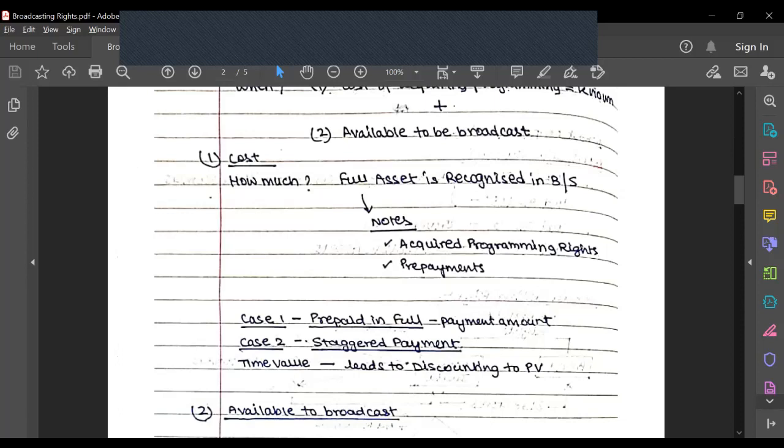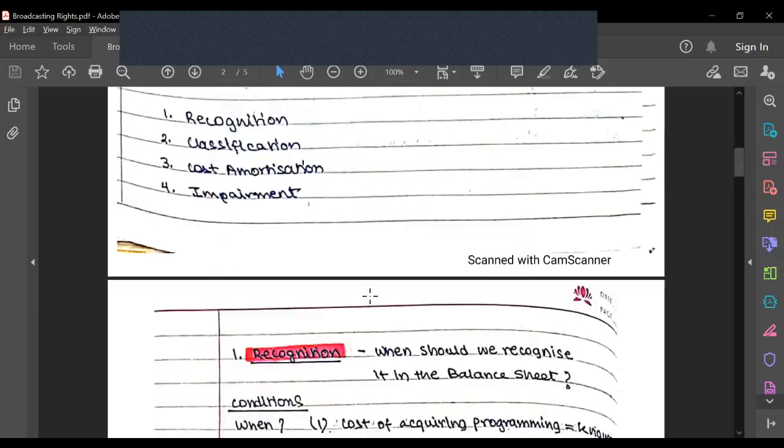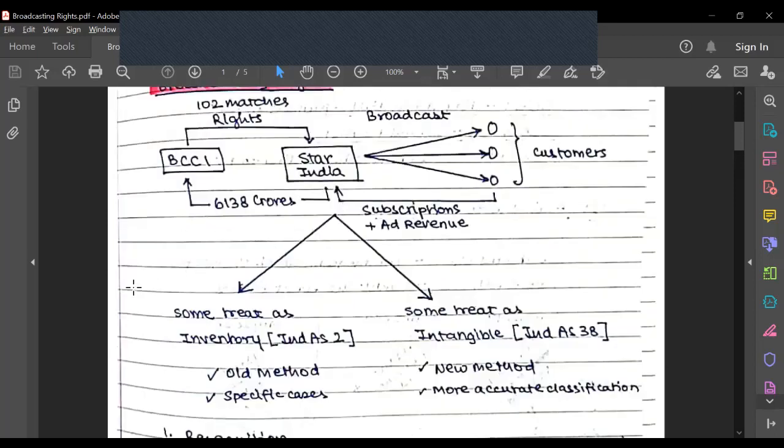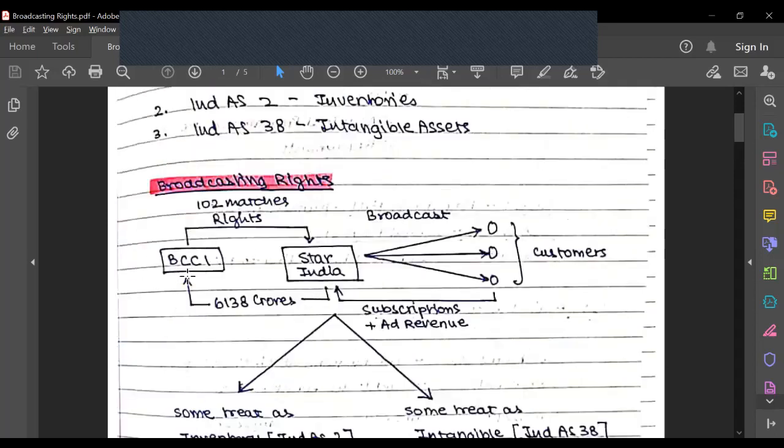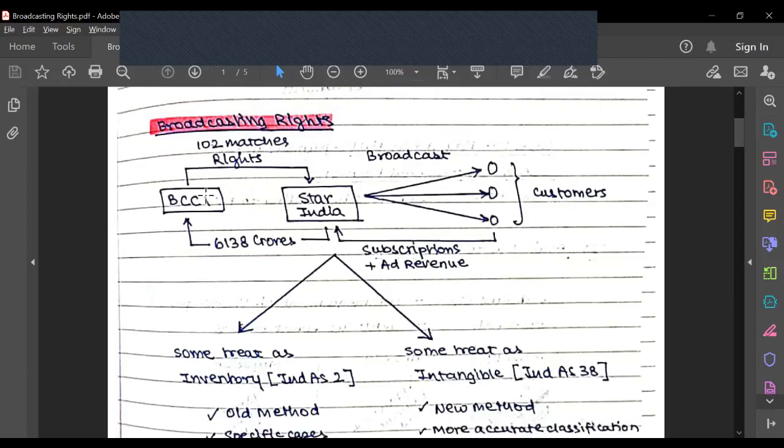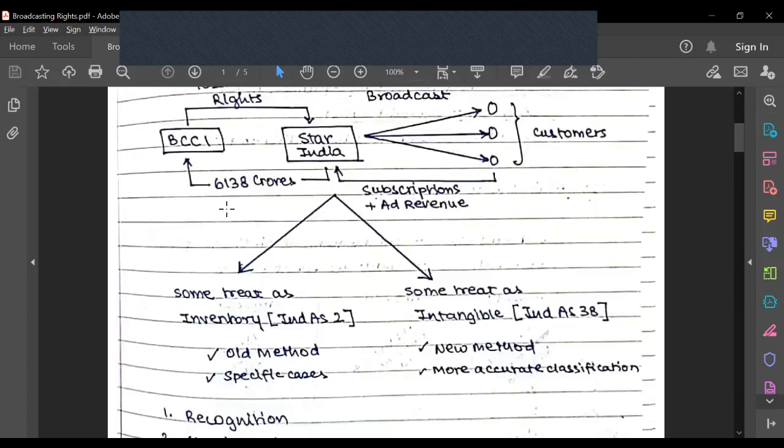And in case I stagger the payment, so instead of the 6,000 crores, I pay it in 5 years. In the case of this BCCI agreement, the agreement was that this was giving me the rights from 2018 to 2023. So it was a 5-year right that was given to me. And let's say I don't have to pay the amount upfront, and I have to stagger the payment, let's say 1,200 every year.